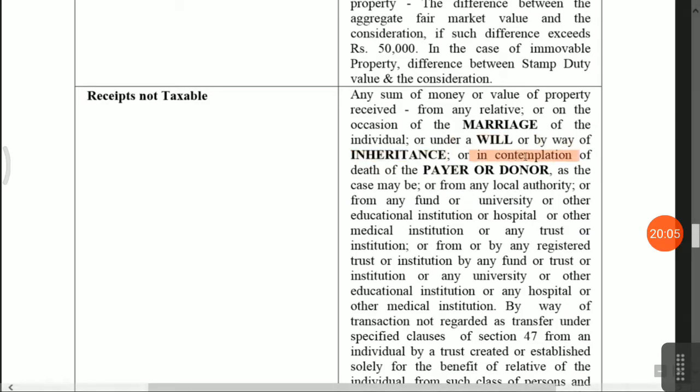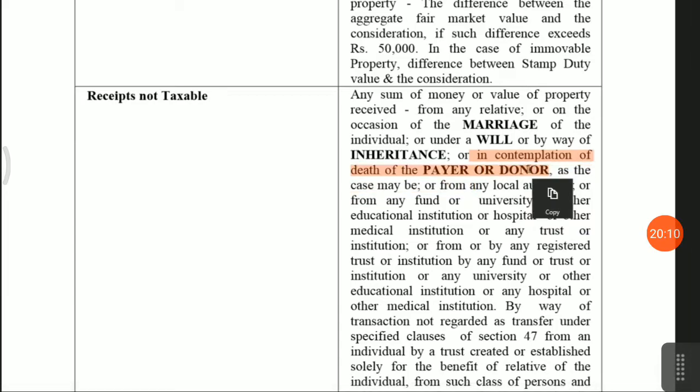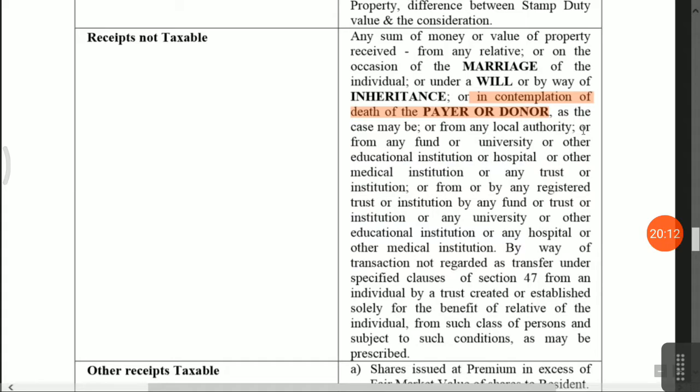In contemplation of the death of the payer or donor, as the case may be, or from any local authority, or from any fund, university, educational institution, hospital or medical institution, or any trust or institution, or any registered trust.